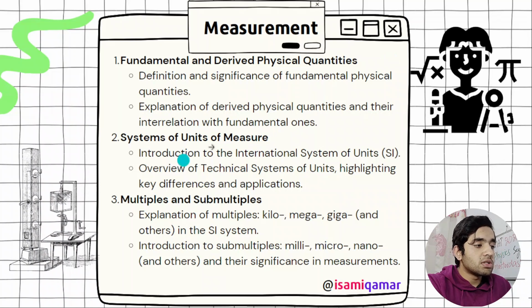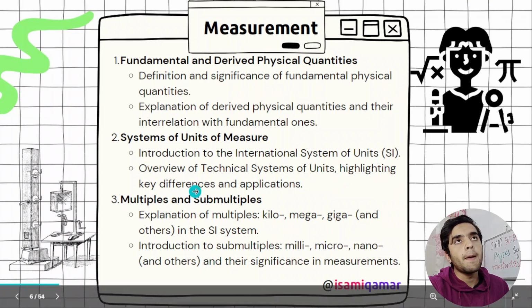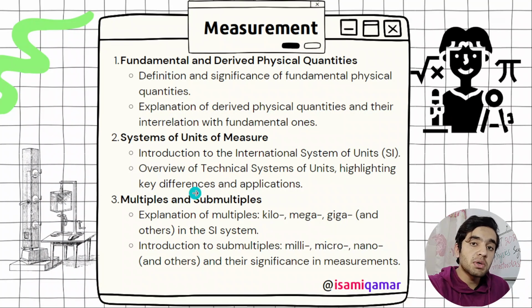Then system of units, international system of units, you need to know. Overview of technical system of unit, highlighting key differences and applications. So this is not a big deal, but you need to know these things, like what is the unit of velocity, what is the unit of speed, what is the unit of acceleration, what is the unit of angular acceleration, what is the unit of angular velocity, what is the unit of angular displacement. So these things you need to know, what is their SI unit.